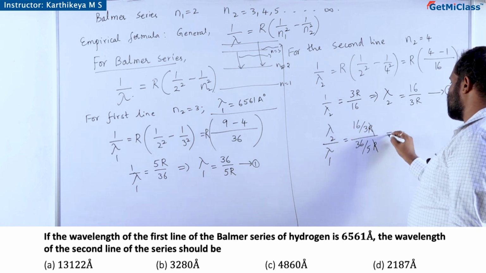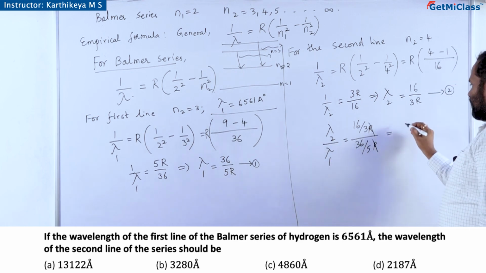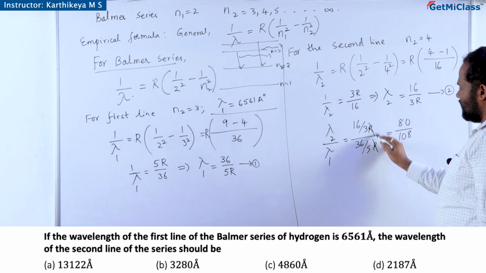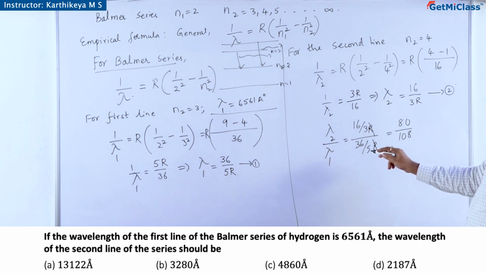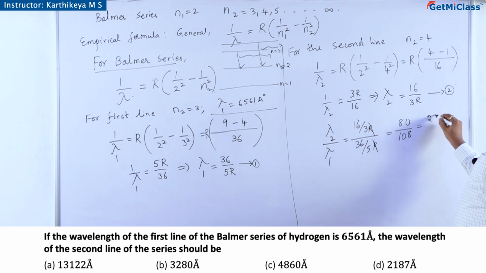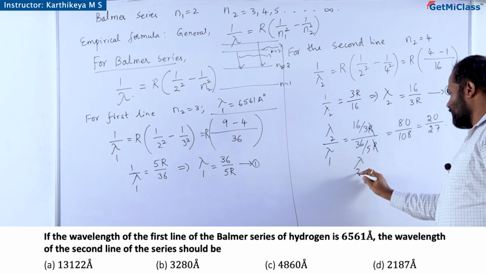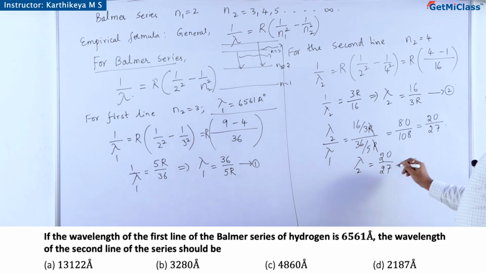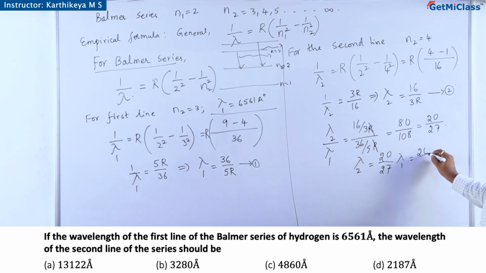So R cancels, then it is 80 by 108. 16 fives are 80, 36 threes are 108. Is it possible to reduce with 24? Not quite. 4 twenties are 80, 4 twenty-sevens are 108. So lambda 2 is 20 by 27 lambda 1,